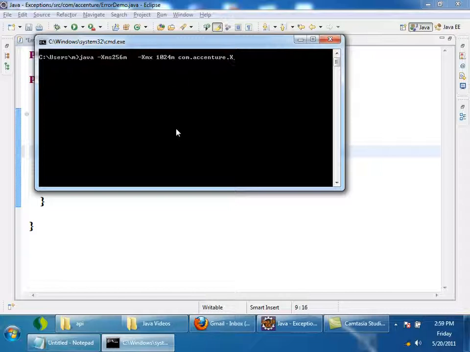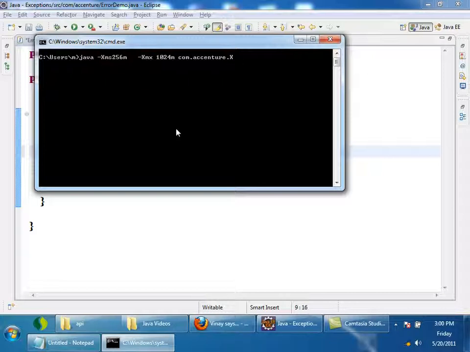memory to my JVM. Let's assume my program is running continuously, and after some time 256 MB is full. It requires more. So my JVM will ask the operating system to give me more memory. The operating system will give more memory until 1 GB. XMX is 1024M. Until 1 GB my program can grow. After 1 GB also, if it still requires more memory, what will happen? The maximum is 1 GB. My program is still executing, it requires more memory. What will happen? It will terminate by throwing an out of memory error.